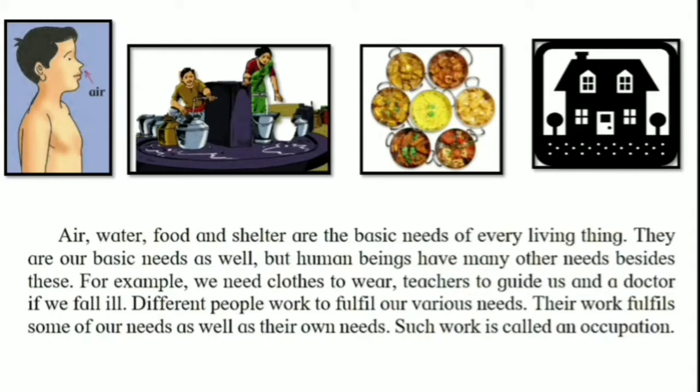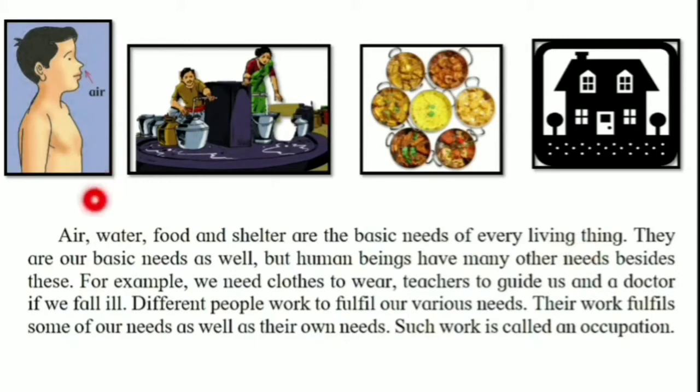But human beings have many other needs besides these. For example, we need clothes to wear, teachers to guide us, and a doctor if we fall ill. Different people work to fulfill our various needs. Their work fulfills some of our needs as well as their own needs, and such work is called an occupation.